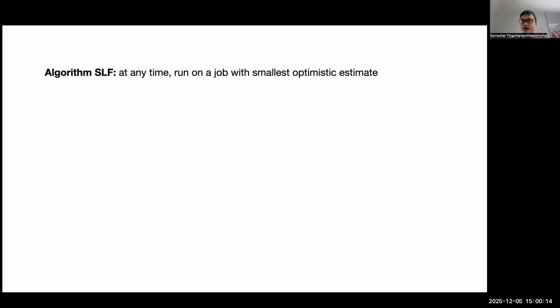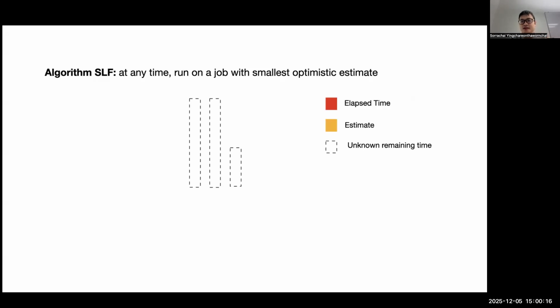Let's see how it looks in an example. Let's imagine that we are given three jobs. We don't know the remaining times at all, but we mark them here with rectangles. Initially, I don't know the lengths, so the estimate is zero.